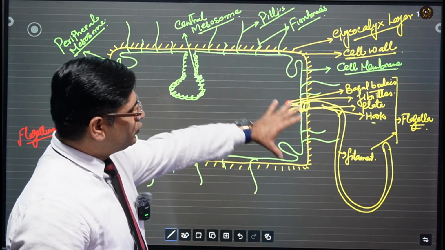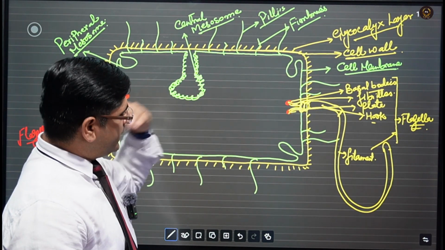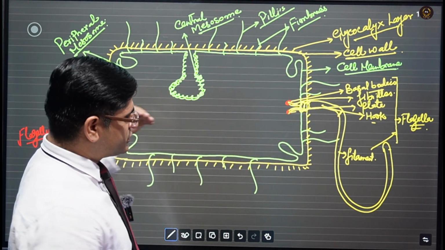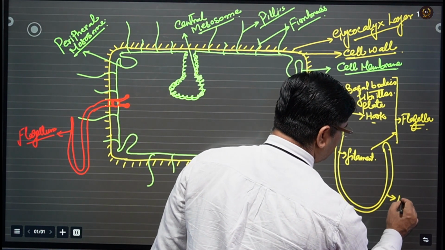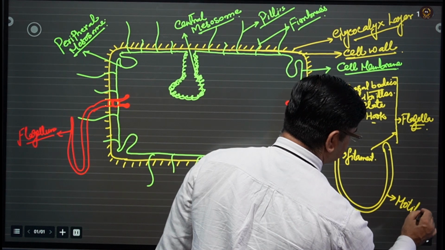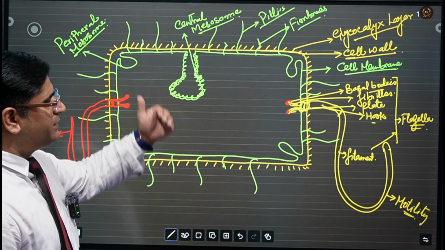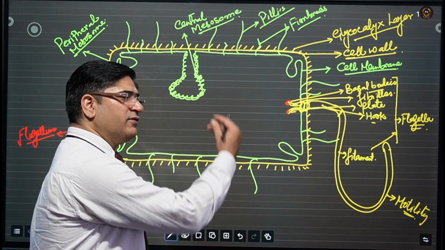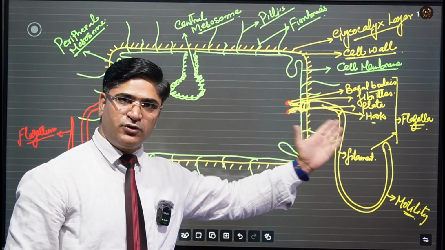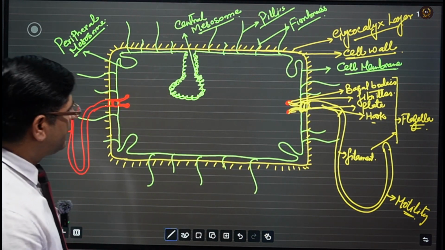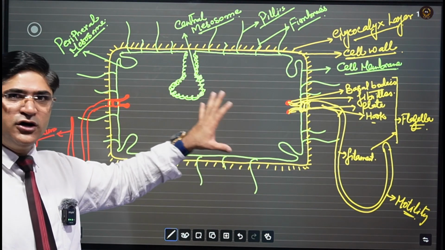So those are the structures present on their external body, and these flagellar structures make the bacteria motile. They help in bacterial motility, the movement of the bacteria. So the bacteria move from one place to another with the help of these flagella. These are the structures present on the external body of the bacteria.